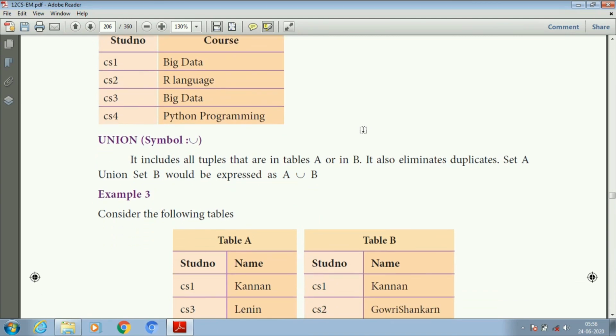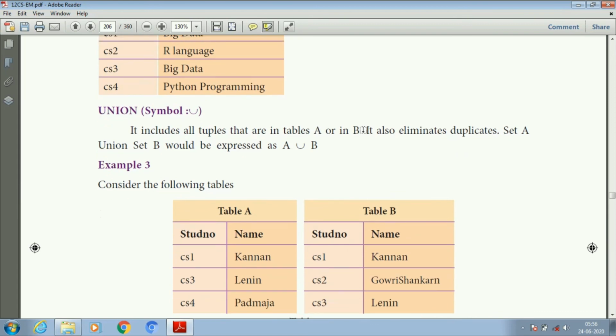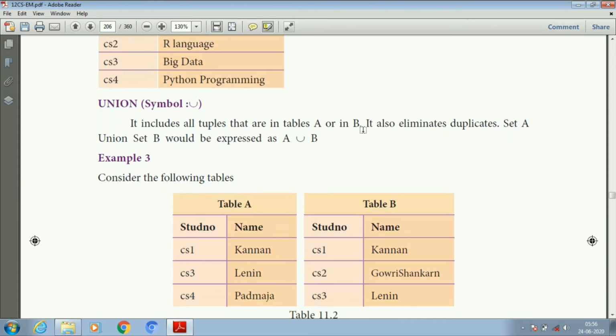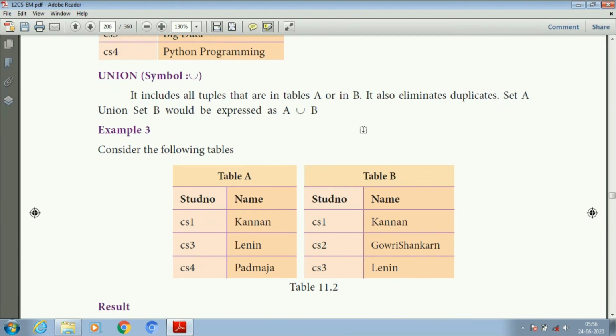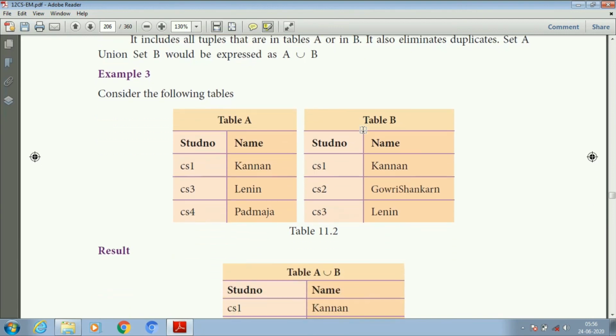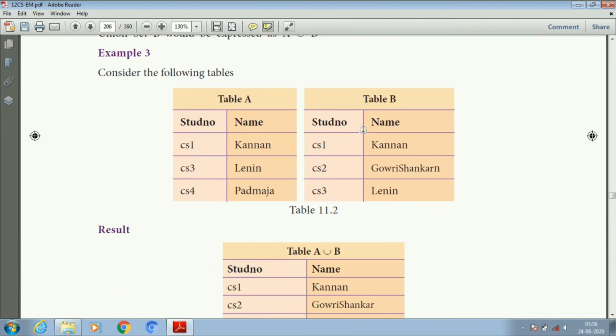So here is the union. Already we know union means just include all the data in both table A and table B. Simply add, and it also eliminates the duplicates. Here table A contains a set of information, table B contains a set of information: student number, student name.